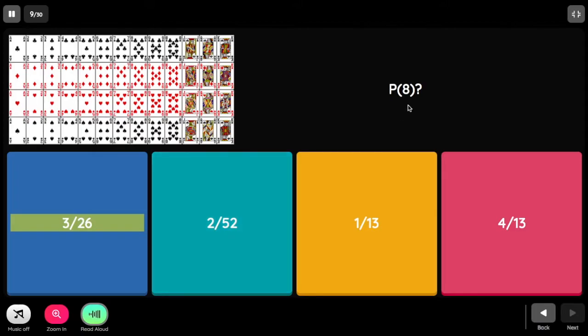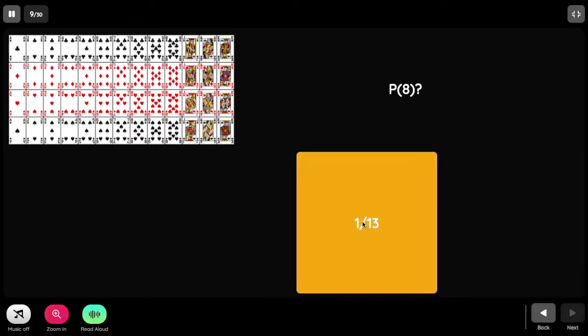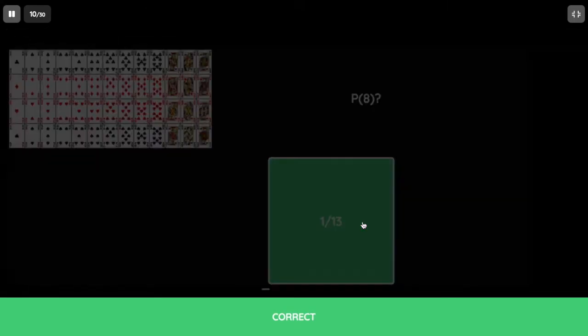Next, probability of getting 8. How many 8s are there? 1, 2, 3, and 4. There are 4 8s out of 52. 4 over 52 in lowest form is 4 divided by 4 is 1, 52 divided by 4 is equal to 13, and the answer is 1 over 13.